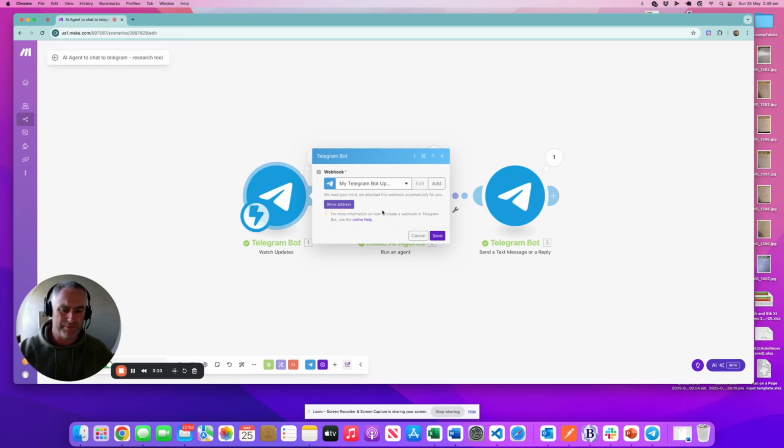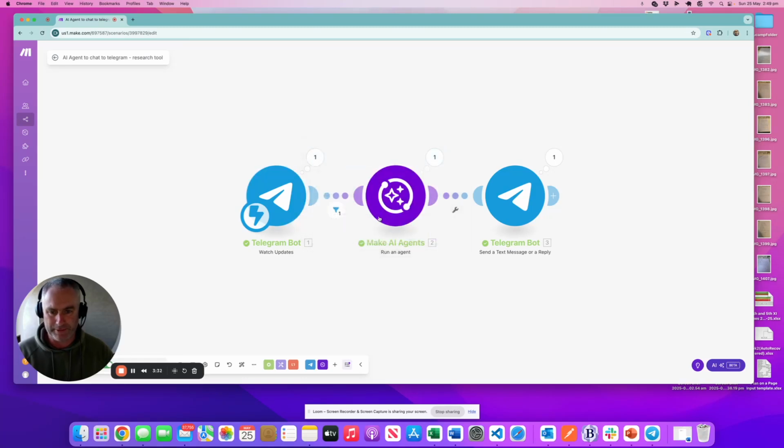It's fairly simple, to be honest, and you'll be able to figure it out if you just search how to create a Telegram bot. We've created that connection. What this one does is it watches for updates. So anytime you type something into Telegram, it will see that update and bring it back into Make.